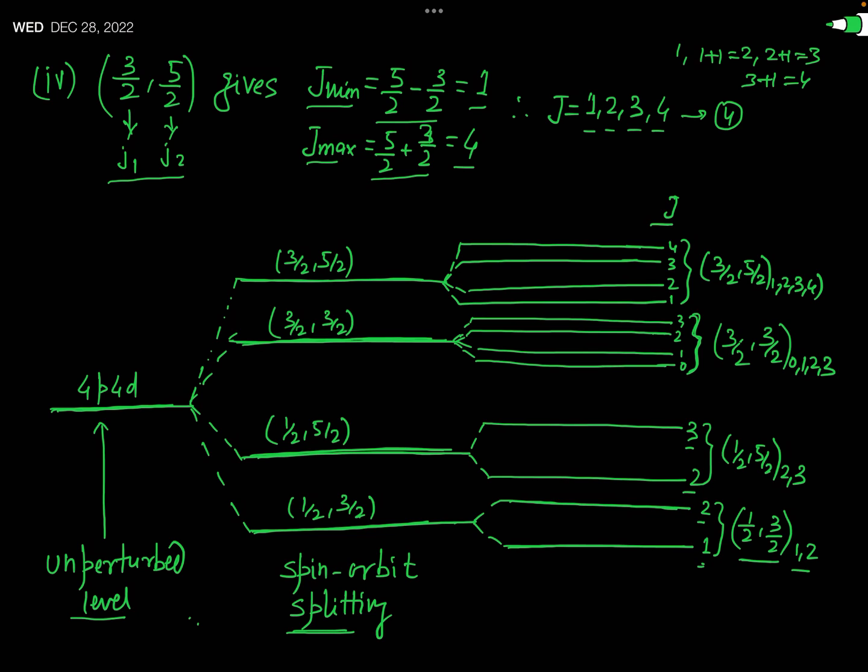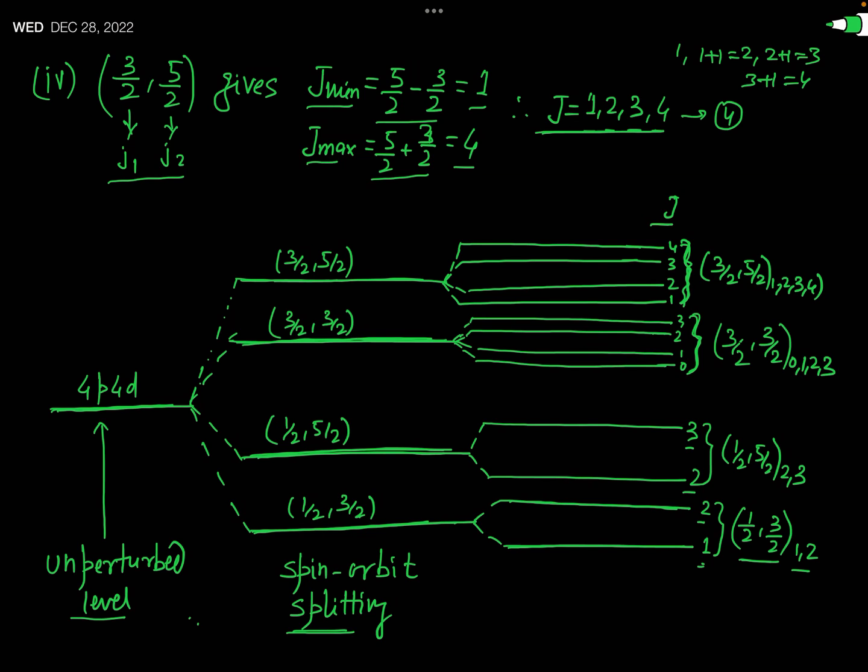Okay, and similarly the energy level obtained by the spin orbit splitting which is represented by the combination 3 by 2 and 5 by 2. For this combination, again you can see here that this capital J has 4 values, 1, 2, 3, 4. So this is also split into 4 energy levels.